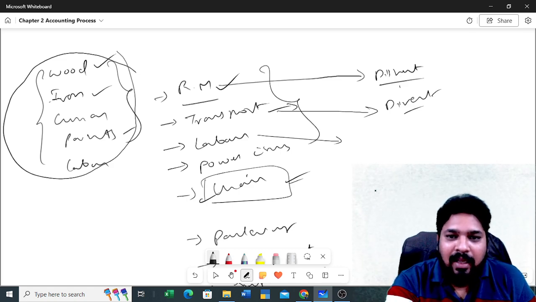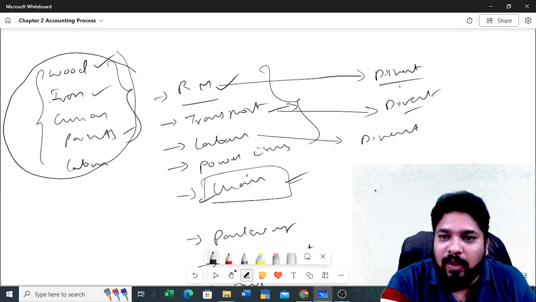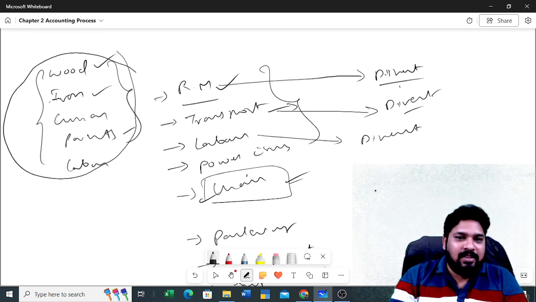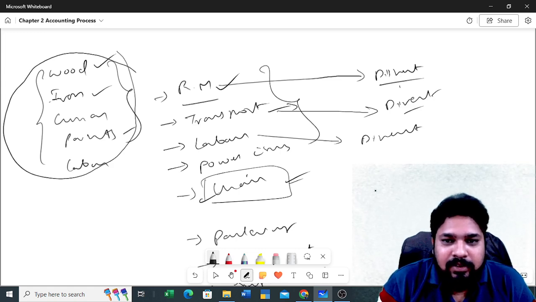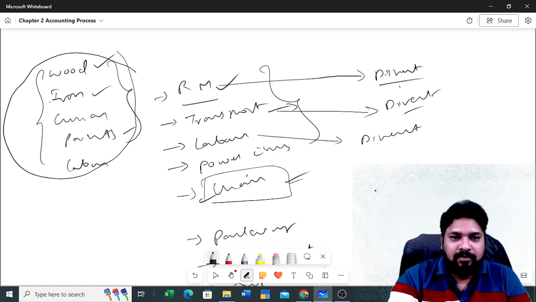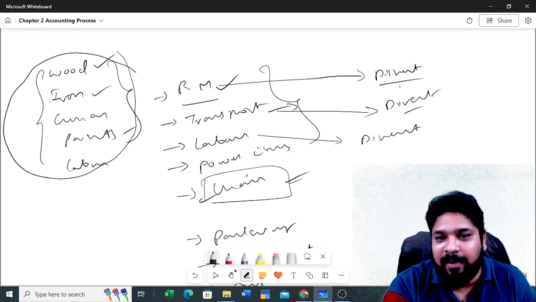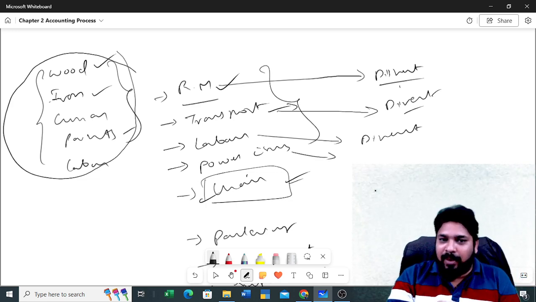You need to pay the wages and all. So that is a direct expense. If they don't do the work, you don't have the production, you cannot have your sales, you don't have the profit. Clear or not? If you don't have the profit, no business. Next, factory power. If you don't pay the electricity bill, what will they do? They will cut the power.